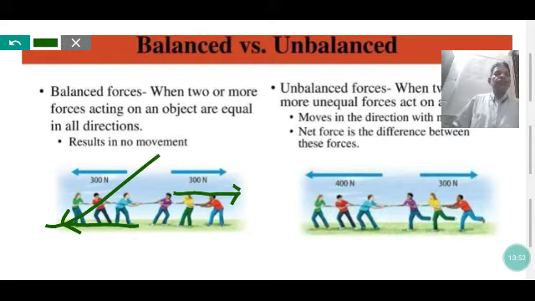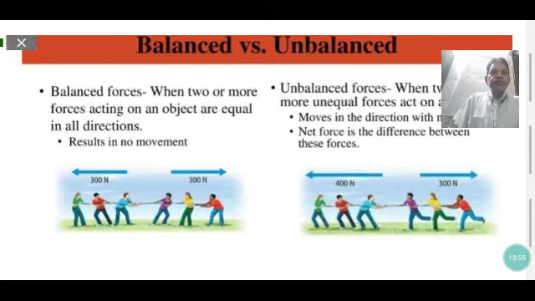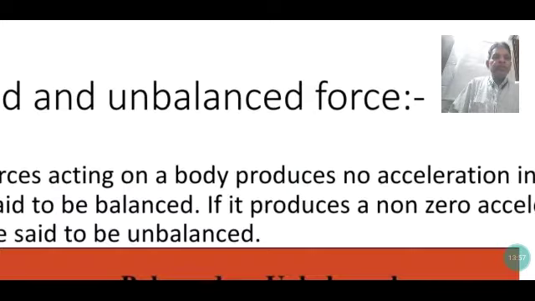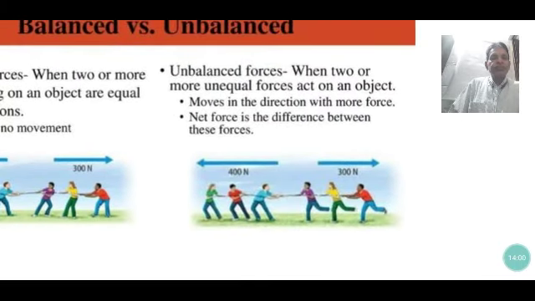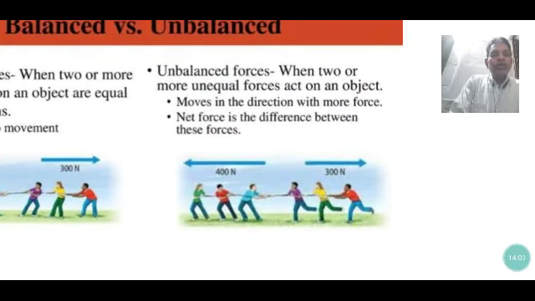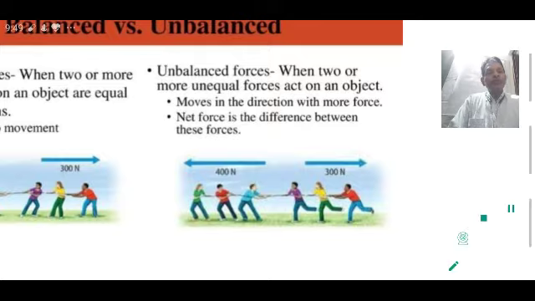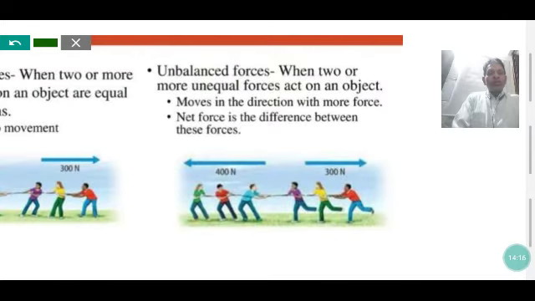But here 400 newtons of force is applied by these players, and 300 newtons of force is applied by the other players. This force is greater than this force. So the 3 boys move towards the west direction due to the greater resultant force.